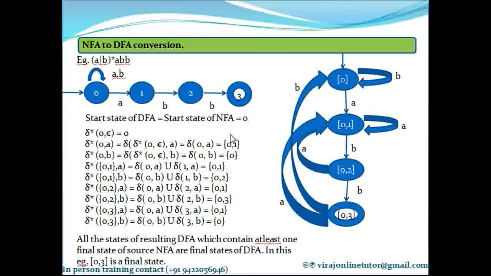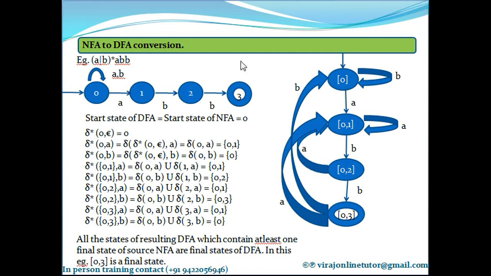Since this is the only state that I have found, my task is to compute delta asterisk of that state on all the input symbols in your NFA. What are the different input symbols? You have to just see all the arcs inside this diagram and note them down. A and B are the only input symbols.